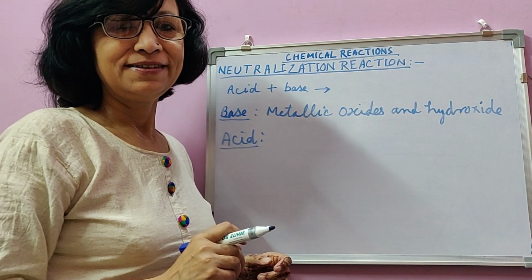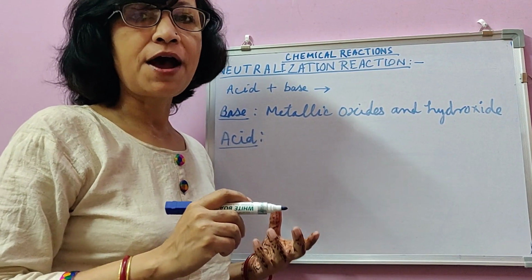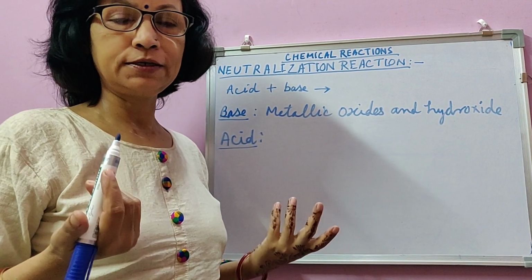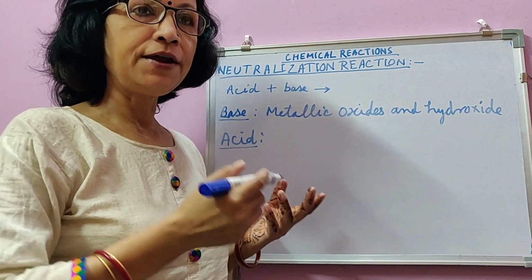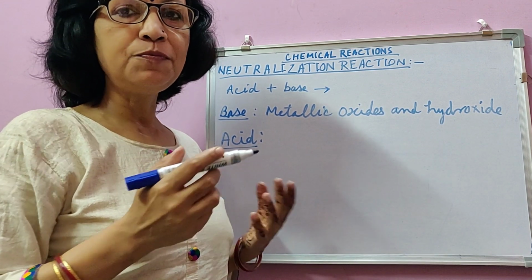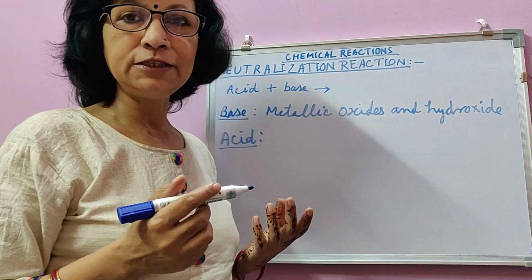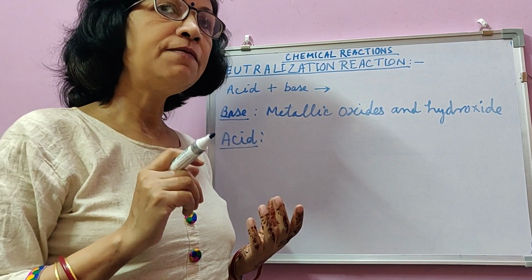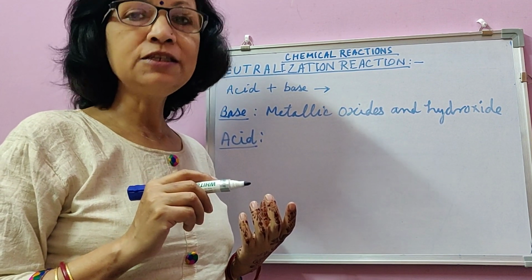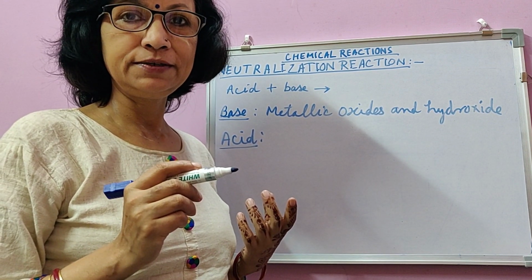Dear students, we have already discussed double decomposition reaction, a reaction in which two ionic compounds exchange their ions and produce two new products. In this reaction, the cation of one goes to the anion of another compound, and by this exchange they produce two new compounds. We also say this double decomposition to be double displacement reaction. The first type of double decomposition reaction or double displacement reaction we have already discussed, that is precipitation reaction, in which one of the two products is an insoluble solid.